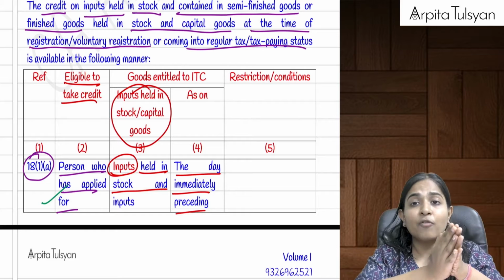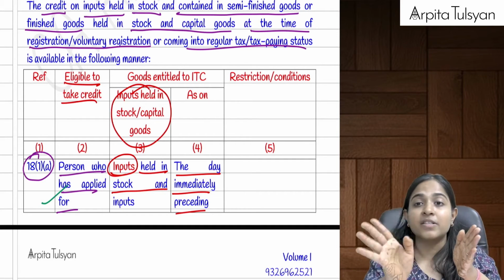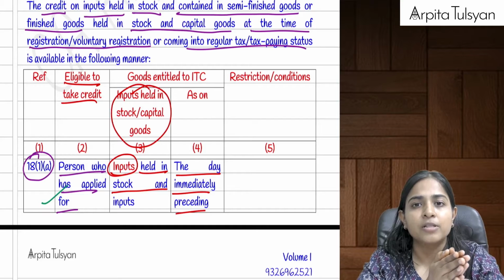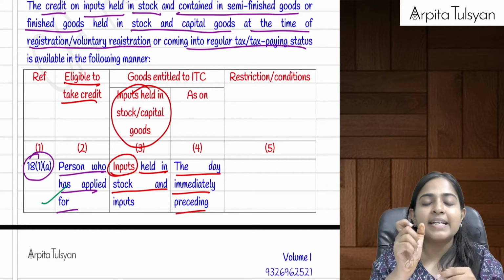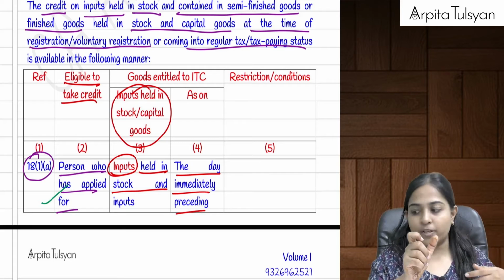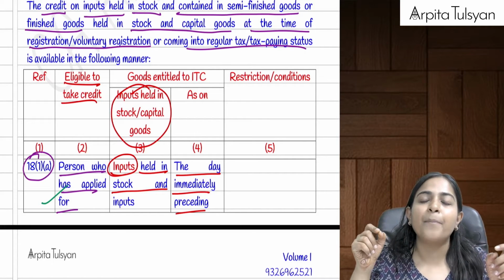Okay, I asked, sir, what about input on services? Government said services not available. I asked, sir, what about capital goods? Government said, okay, take the ITC on capital goods also. So whatever is the ITC on your capital goods, minus 5% per quarter.